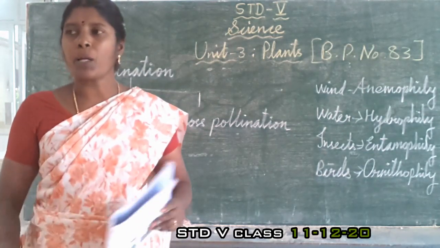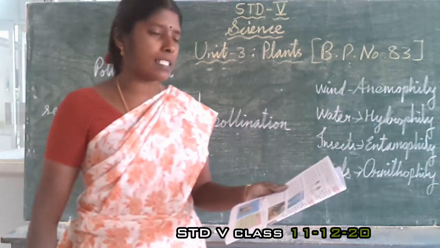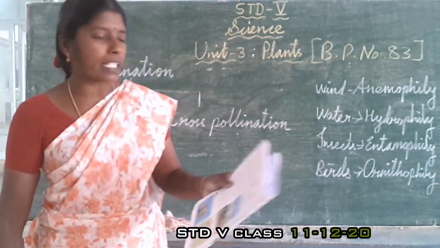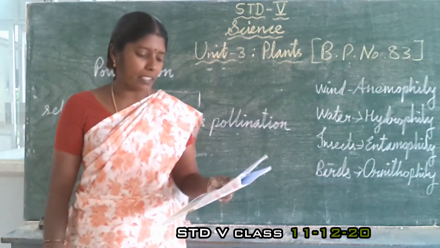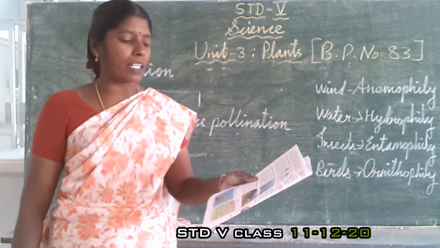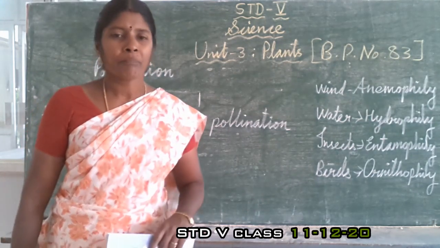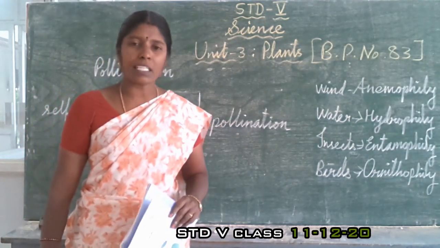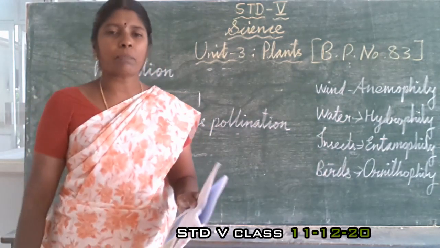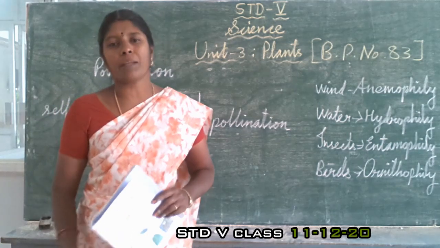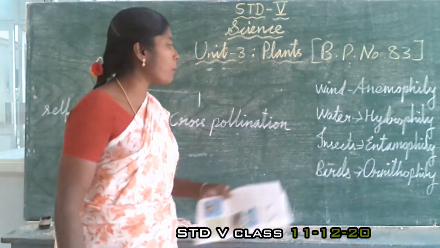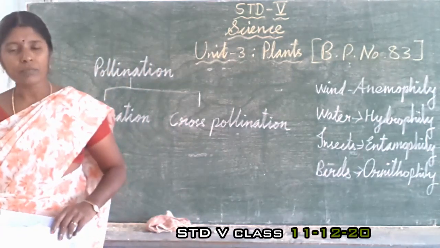It protects the pollen grains by a mucilaginous covering. Then they float in water and reach another plant. Examples: Vallisneria, Hydrilla and Zostera. These are water plants, so the pollination takes place by water. That pollination by water is called hydrophily. Then next we are going to see pollination by insects.